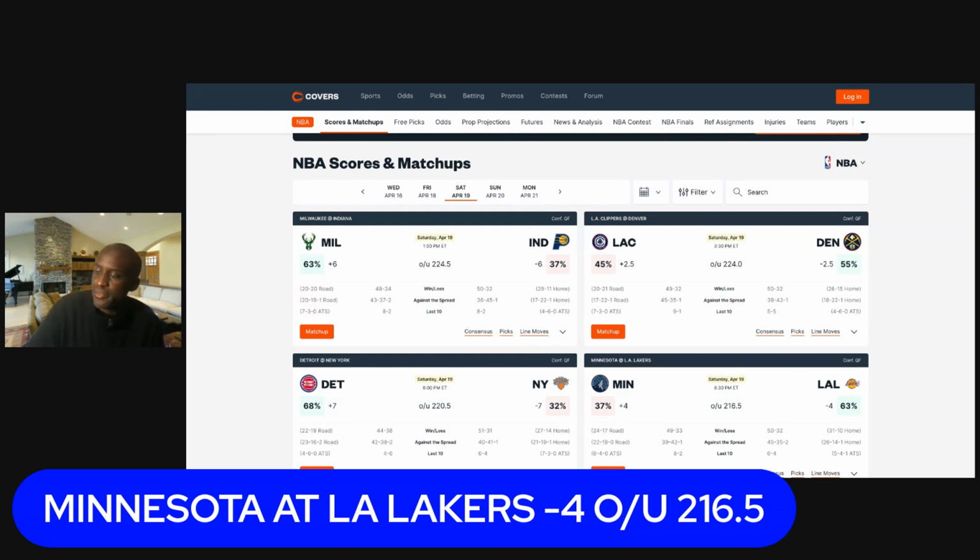So look at the injury report for both teams. That's the Lakers and Minnesota. Let's see here. Jaxson Hayes has a hand issue. He's questionable to play Saturday, 50-50. Dorian Finney-Smith, ankle, questionable to play Saturday versus Minnesota, 50-50. Maxi Kleber, foot, is out. And that's it. There are no other injuries for both sides.